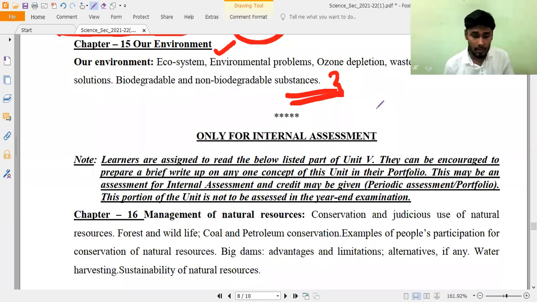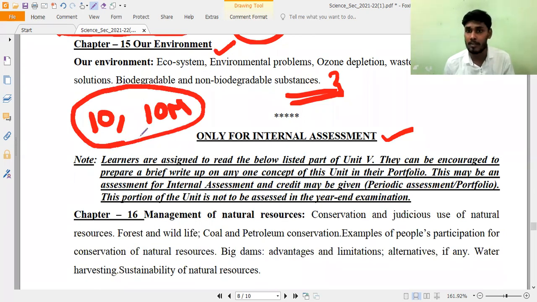Now coming to the most important one, that is our internal assessment, because internal assessment for term 1 is 10 marks and for term 2 also they are taking 10 marks. So we are not supposed to neglect this internal assessment also, because they are asking for digital proof. Every student has to make some documental proof, digital documental proof. Nobody can simply get 20 out of 20, 15 out of 20, or 18 out of 20 now, like what happened maybe in previous years.